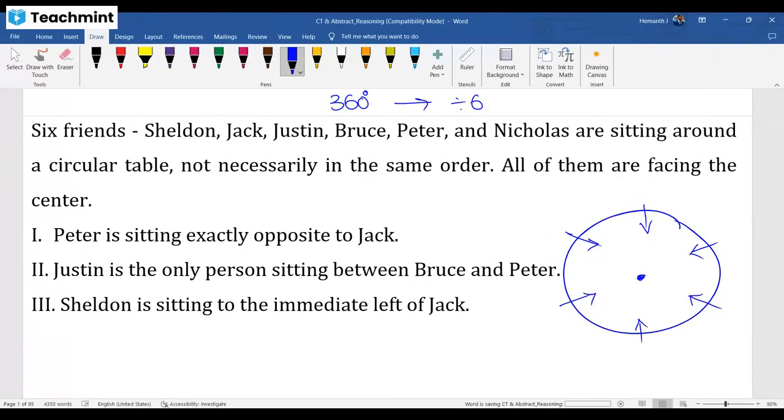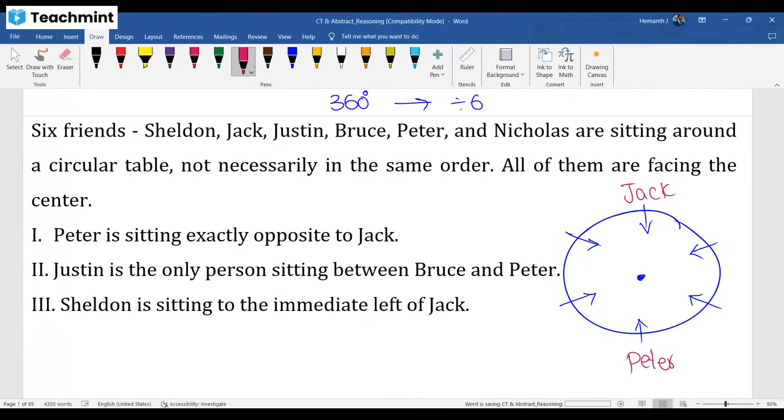Right, so fine. Now, Peter is opposite to Jack. Guys, everybody see the approach. Peter is opposite to Jack. I put Peter here, Jack here. Some people argue, sir, I'll put Jack here, Peter here, or Peter above, below Jack. It's your wish. Don't worry. You put Peter here, Jack here, or Jack here, Peter here. No problem. You do that. But at the end, what is to be checked? Wait, I'll let you know.